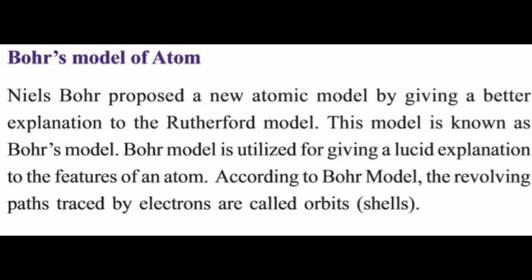But he said that the electrons are revolving around the nucleus in specified paths, which Rutherford could not explain. According to the Bohr model, the electrons are revolving around the nucleus in a specified path called an orbit, also called a shell. Shells are the regions in which the electrons can revolve.